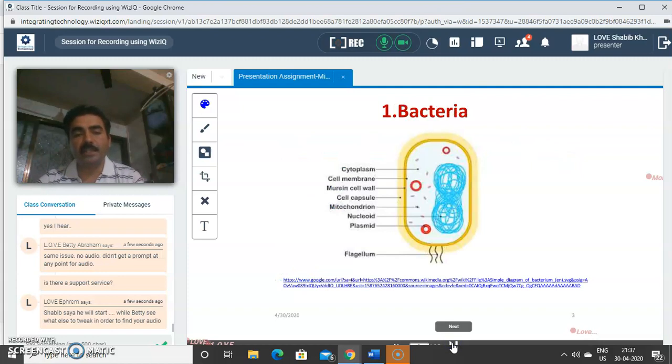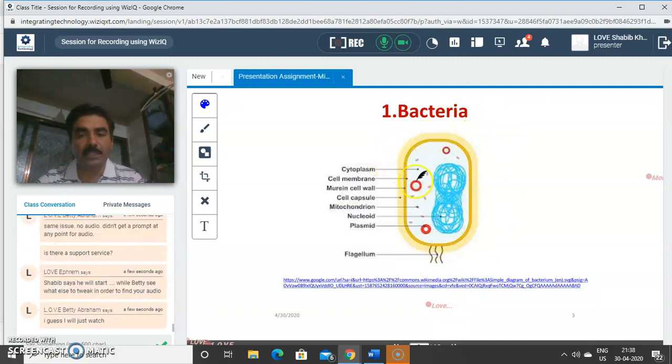So this is the first picture, actually a bacterial cell. You can see on the screen. This picture is clear. It's a diagram of a bacteria. It has a cytoplasm. Cytoplasm is the internal part of a cell, the ground-like substance. This boundary, yellowish one, is called the cell membrane. You have a cell wall just next to it. You have a cell capsule. You have mitochondria, which gives the energy. You have nucleoid and you have plasmid. It's a case of bacteria.